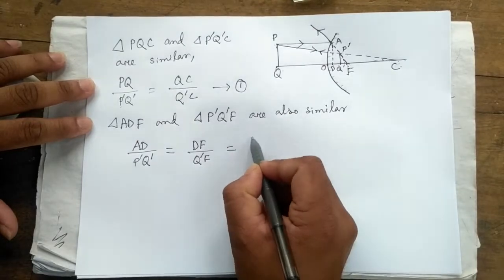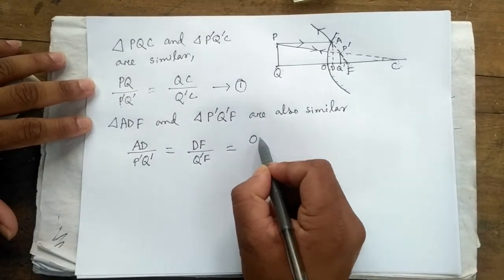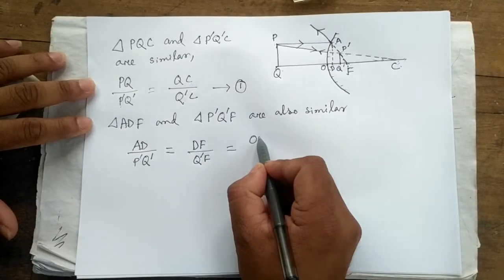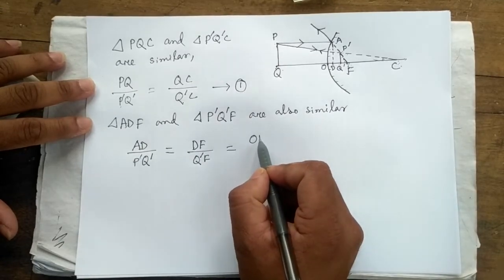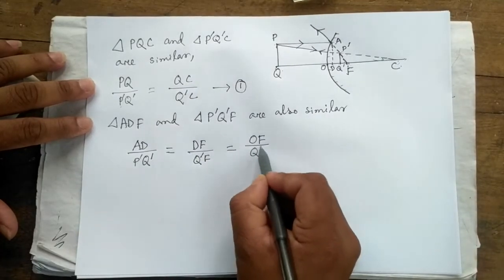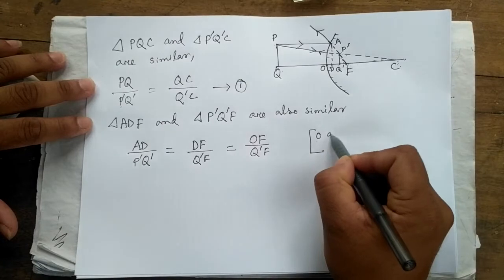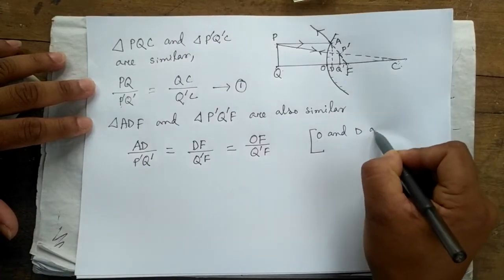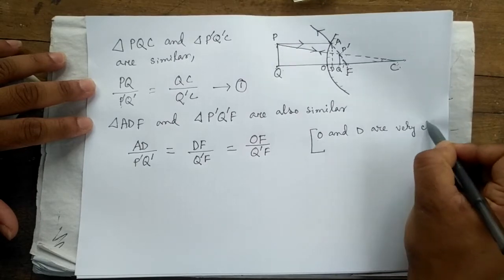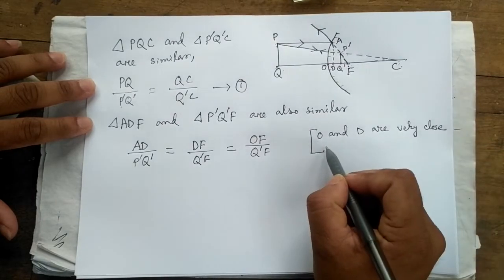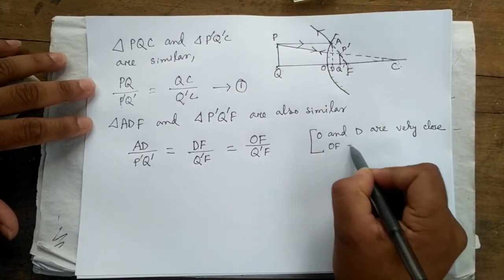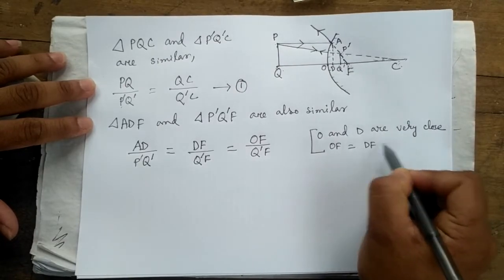So you can write OF by Q dash F. O and D are very close, hence OF will be equal to DF.